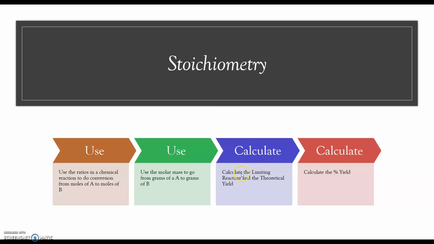Also, it's important to determine the limiting reactant in a chemical reaction and the theoretical yield. Besides that, to calculate the percent yield.